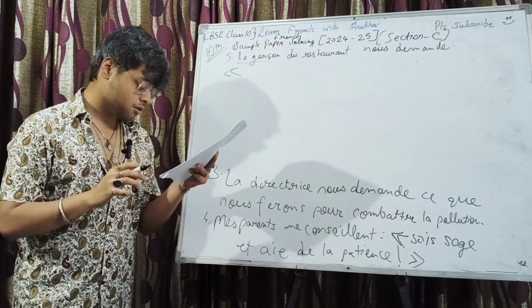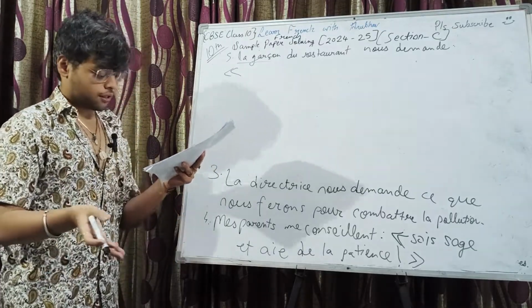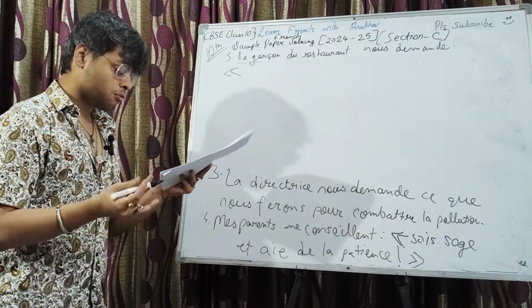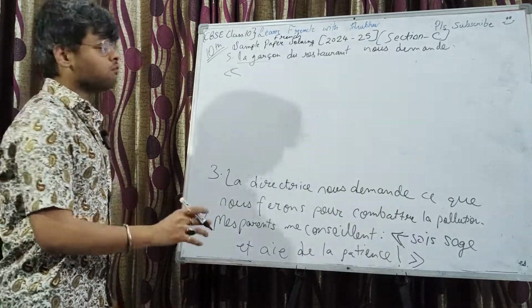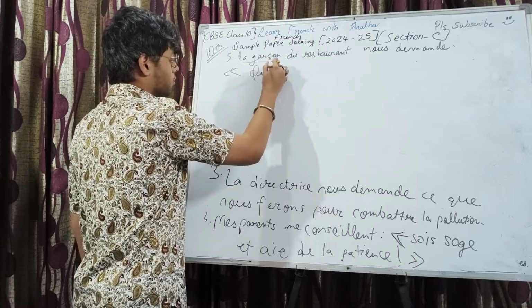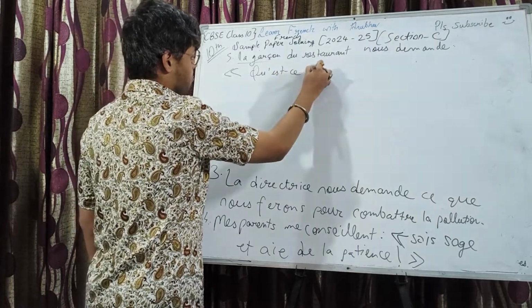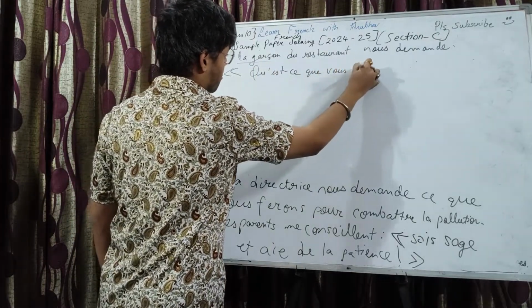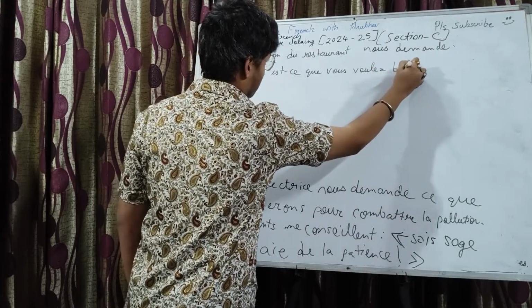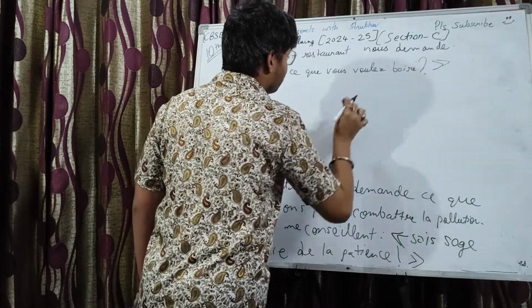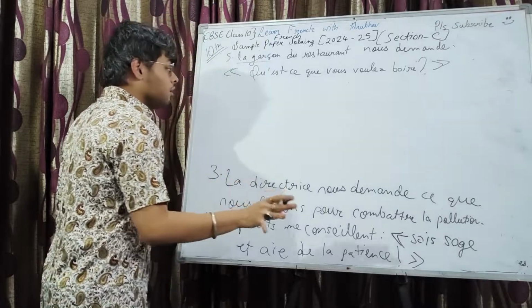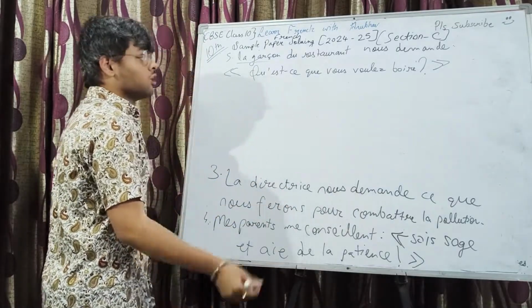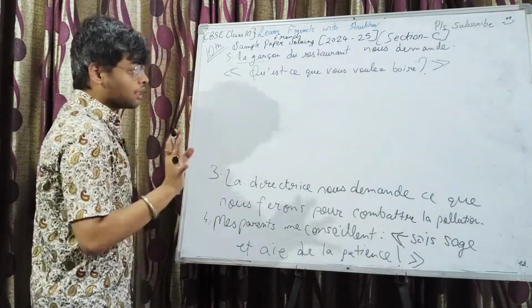That's the question, right? Ce que nous voulons boire. Okay. Ce que, question, qu'est-ce que? Qu'est-ce que vous voulez boire? Question mark. If it's demand and you are writing the direct speech, don't forget to put the question mark. It's important.